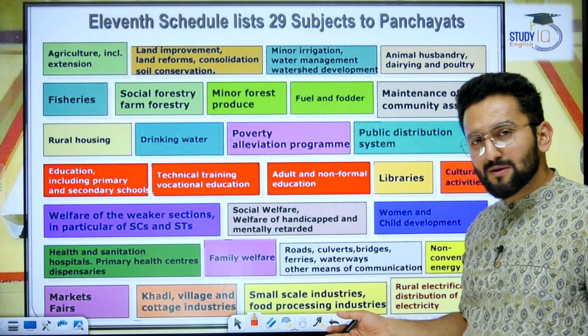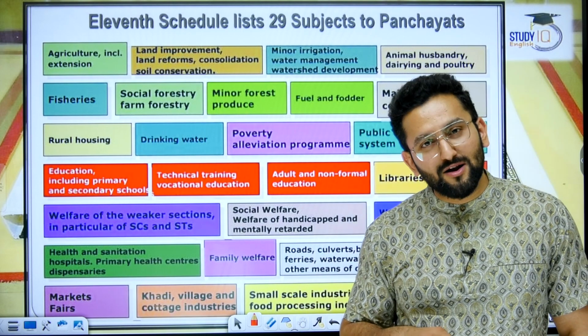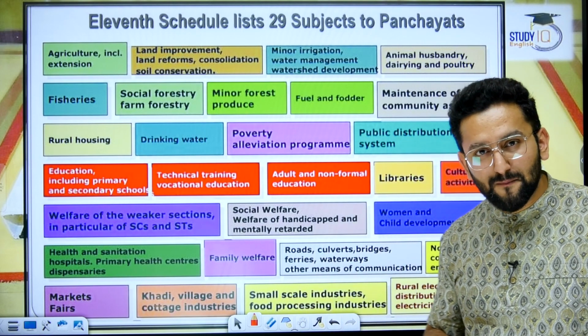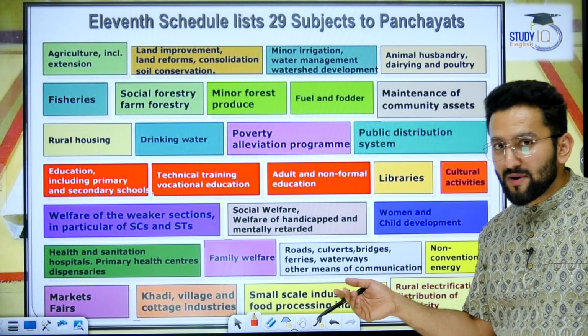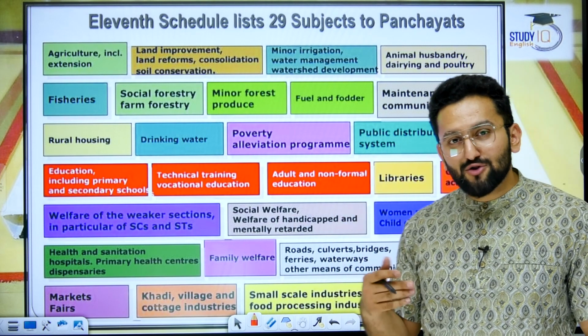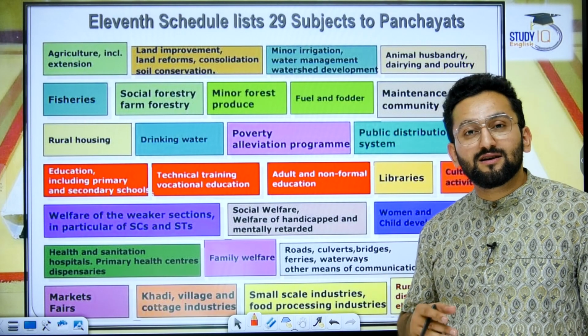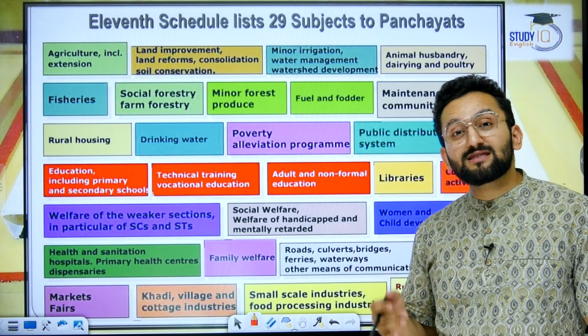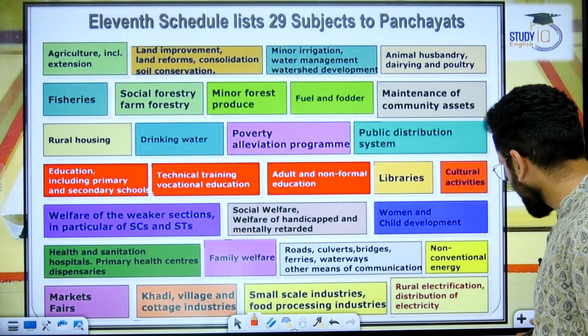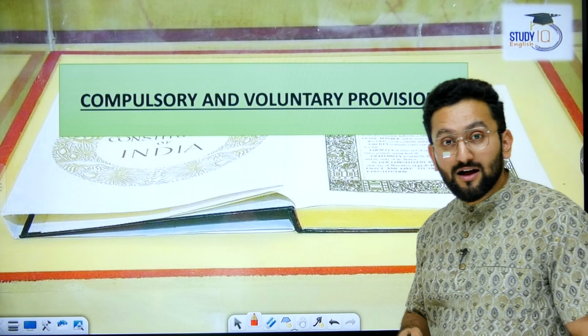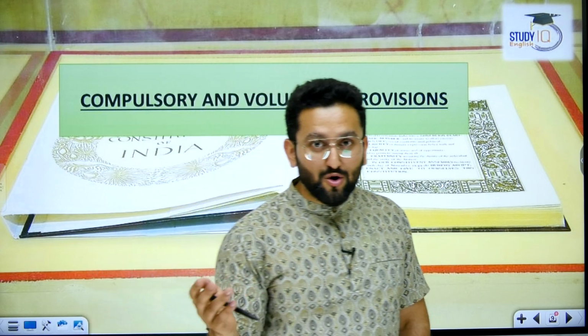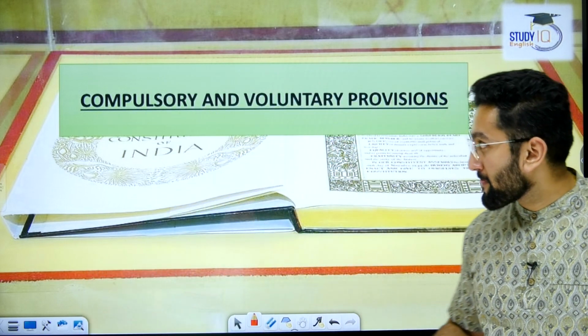Because on most of the subjects, the state governments are the ones who are working and having power. They have not devolved complete power with regard to these areas to the panchayats, because this is a voluntary clause. A state legislature is going to decide, because panchayats should have the administrative capability to deliver on such subjects.